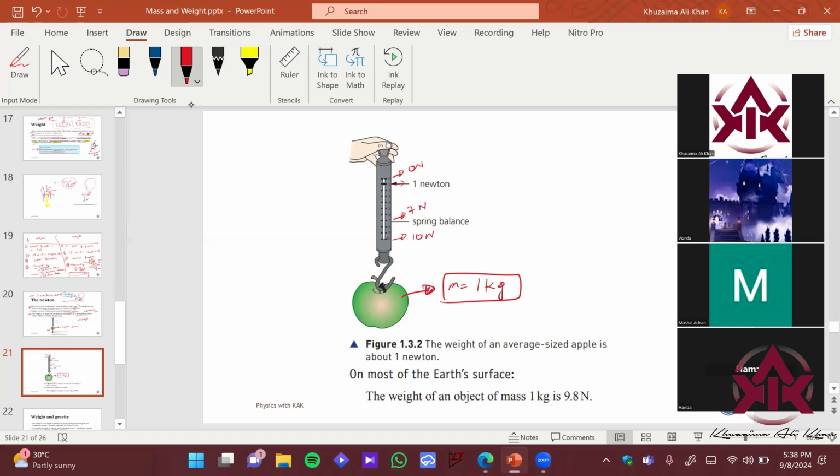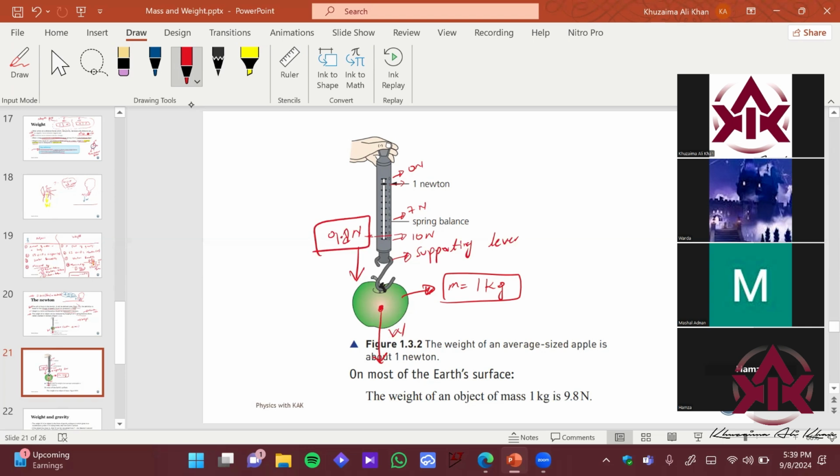So this is the lever over here. You can say this is a supporting lever, which moves up and down depending upon the mass. Let's imagine I hang the apple on this supporting lever, and obviously it has some weight, which acts from the center of mass vertically downwards. This is the weight over here. So what will it do? It will extend this spring lever, and if it is 1 kg, it would stop approximately here. The lever value will be around 9.8 newtons.